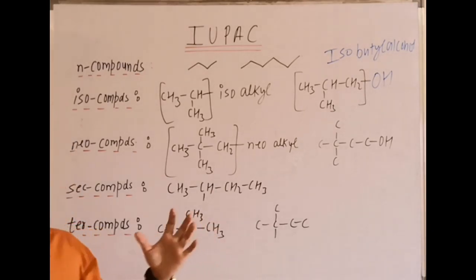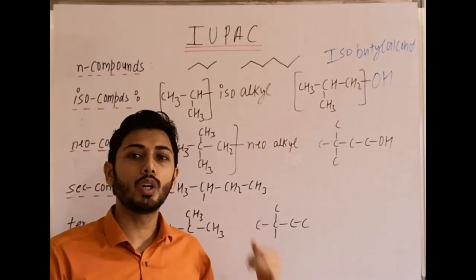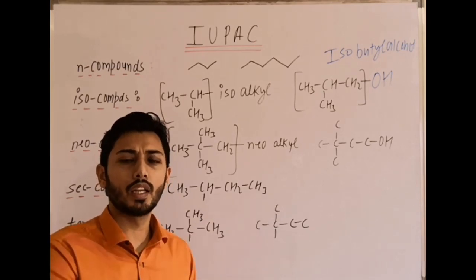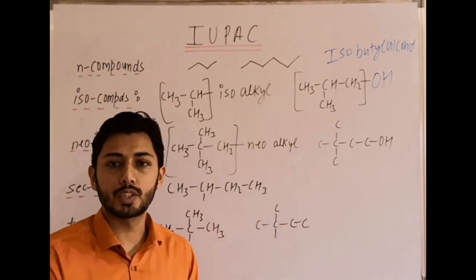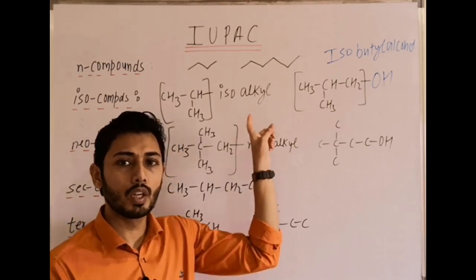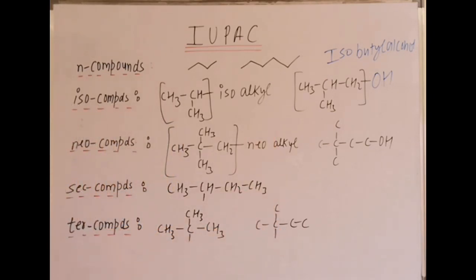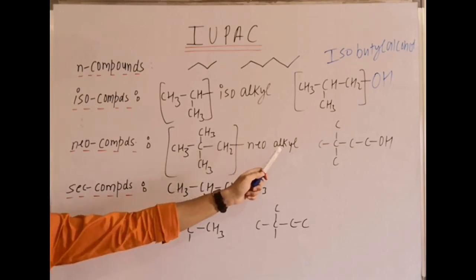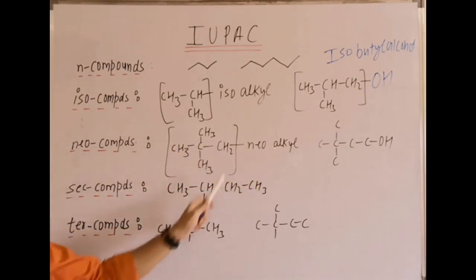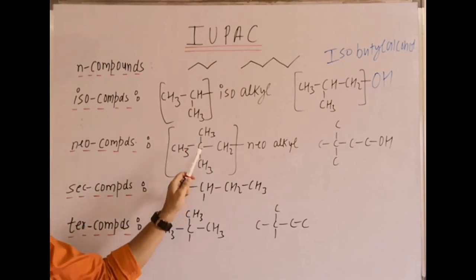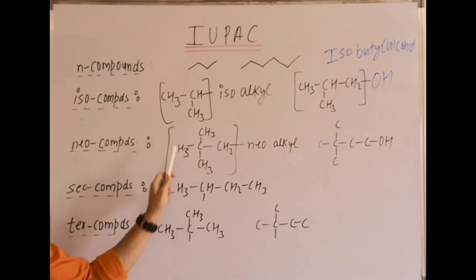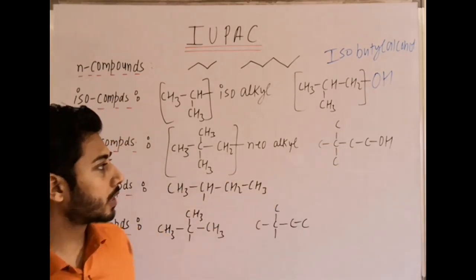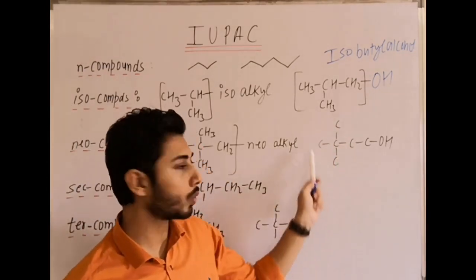That's why I'm saying the important thing is that you know the meaning of these compounds, because if any question is given as neopentyl alcohol, you should be able to write its structure. That is the only significance of understanding these terms. So here if I put CH3 there, with no further branch, it is termed neopentane. This group is neopentyl: 1, 2, 3, 4, 5, neopentyl group. For example, in this case, this is the neo group.